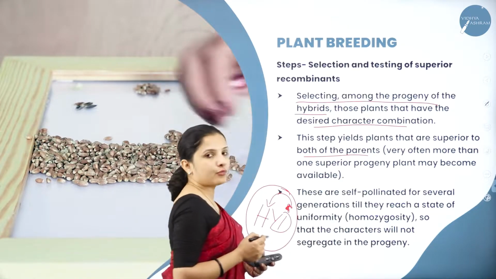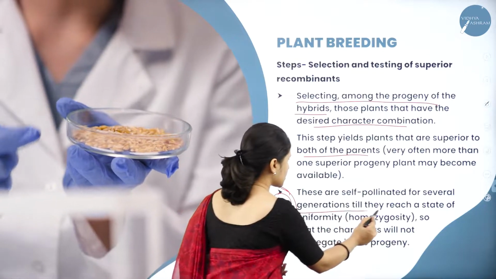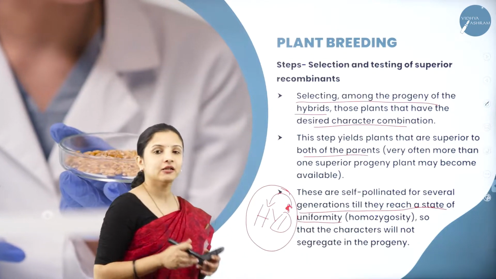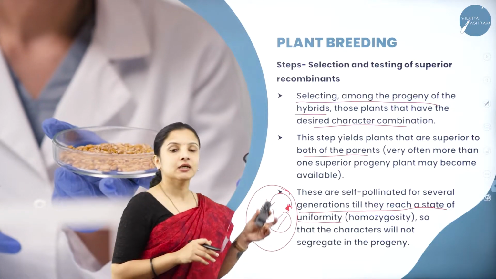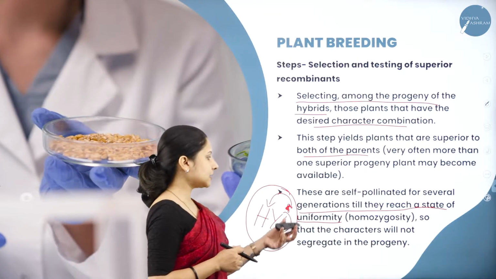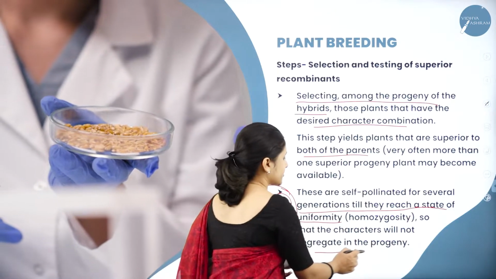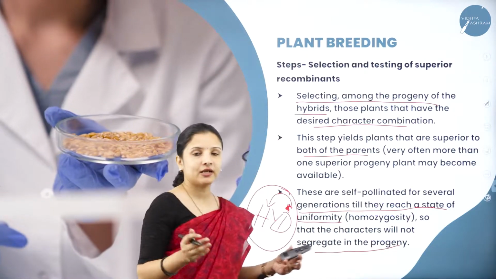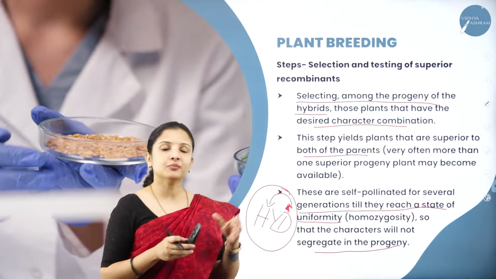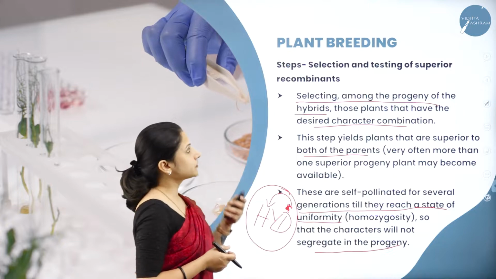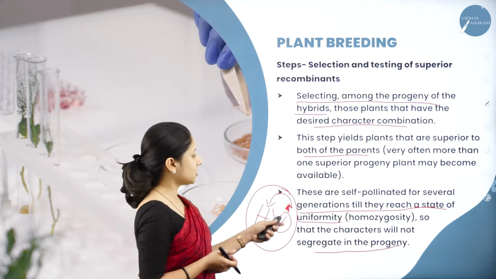So these are self-pollinated for several generations till they reach a state of uniformity, that is, until homozygosity is attained, so that the characters will not segregate in the progeny. It will not get segregated into different progenies and a pure line can be maintained. So that is how it is done in the case of selection and testing of superior recombinants.